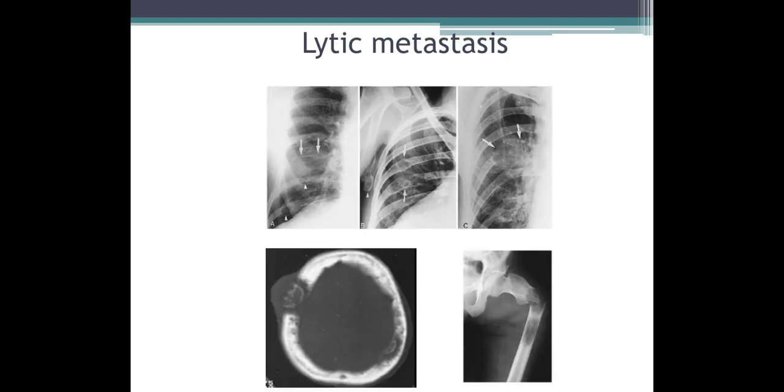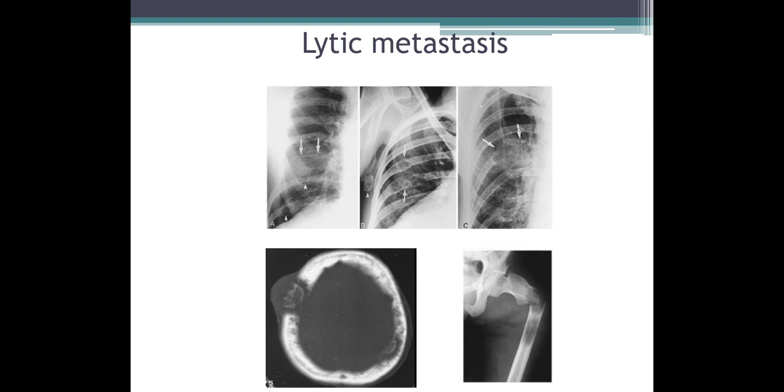Coming to lytic metastasis, these metastatic lesions typically cause destruction of the bone and will typically be expansile lesions. The first top three images show lytic destruction of the posterior aspect of the ribs. First image shows complete destruction. Second image shows expansile destruction of the middle two ribs, and third image shows large lytic expansile destruction of the posterior aspect of the rib.